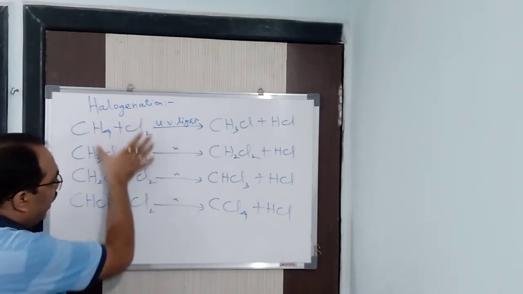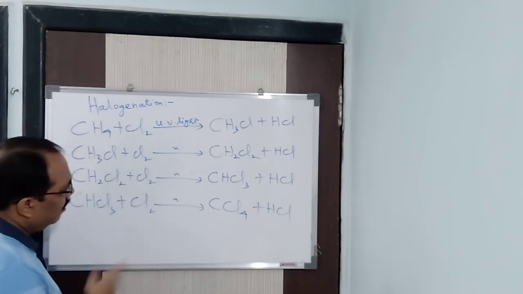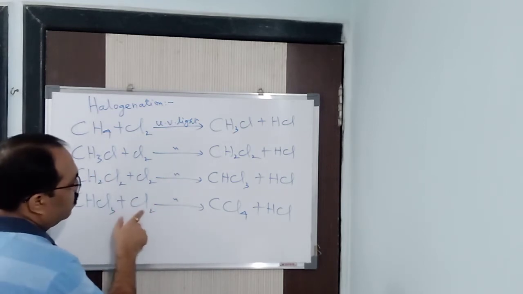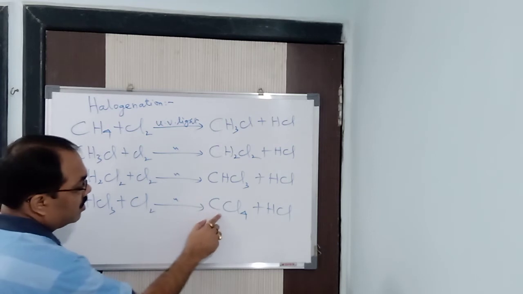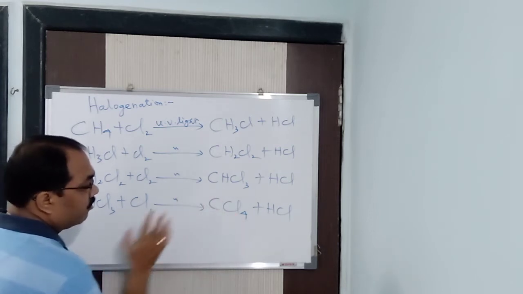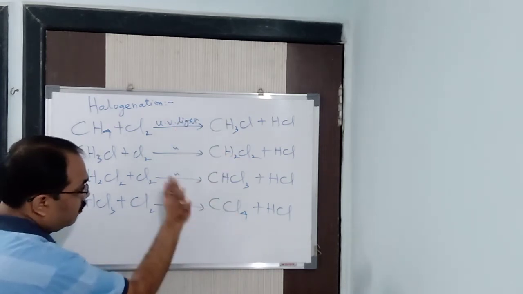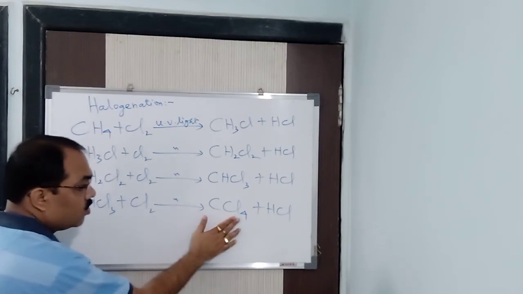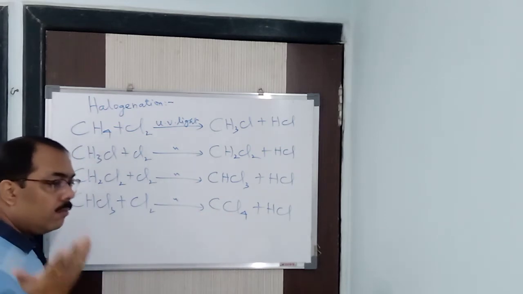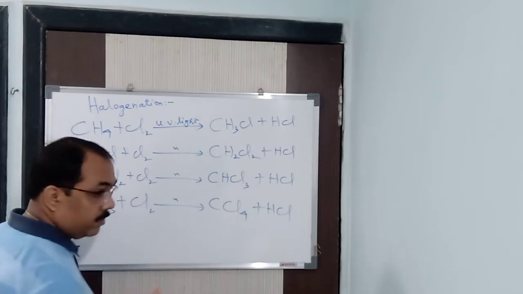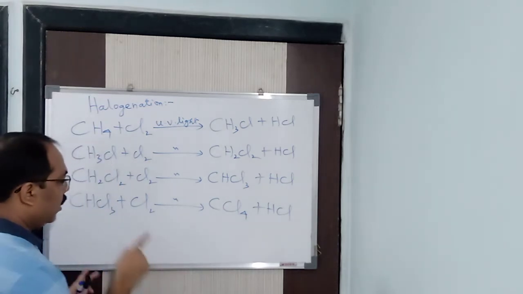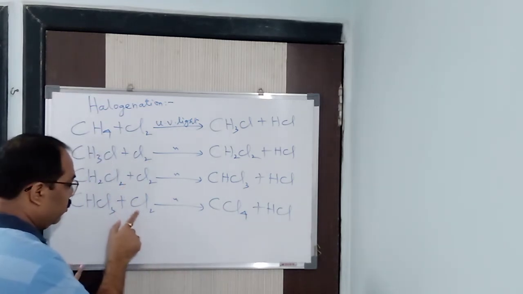Now if you do the reaction with bromine, it is the same thing, just instead of Cl2 we'll be using Br2. Now instead of saying CCl4, I will say CBr4, because ultimately in all cases Br will be there. So what is the name? Tetrabromomethane, and here you will be getting HBr. Use the common sense.